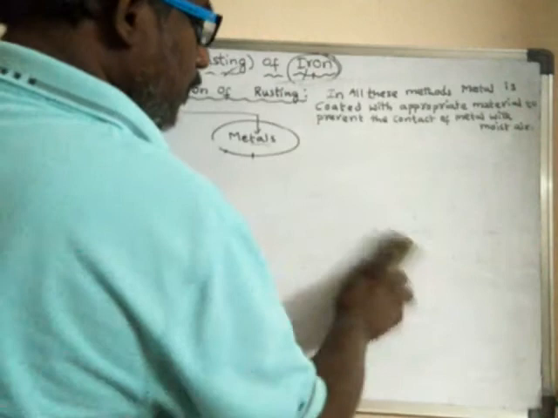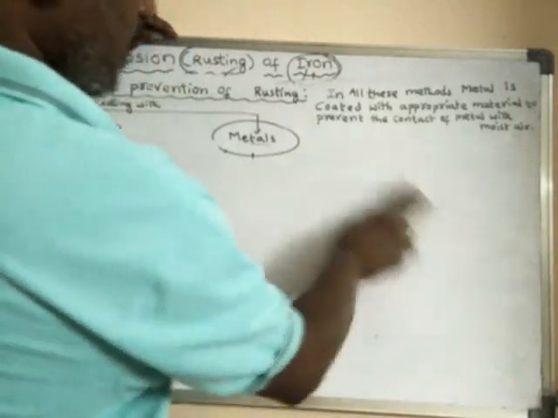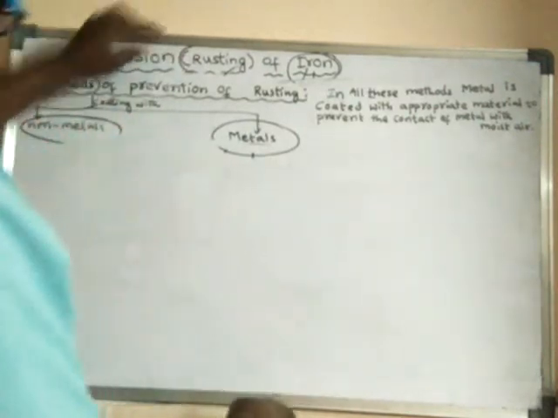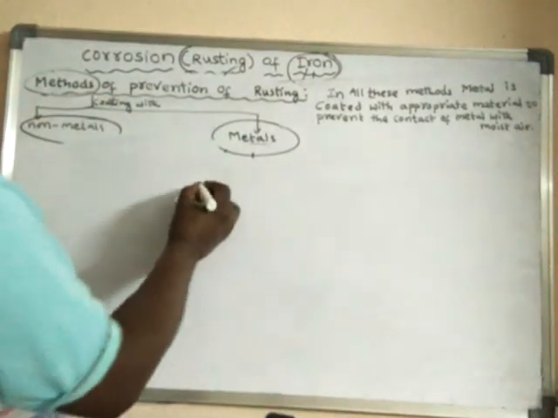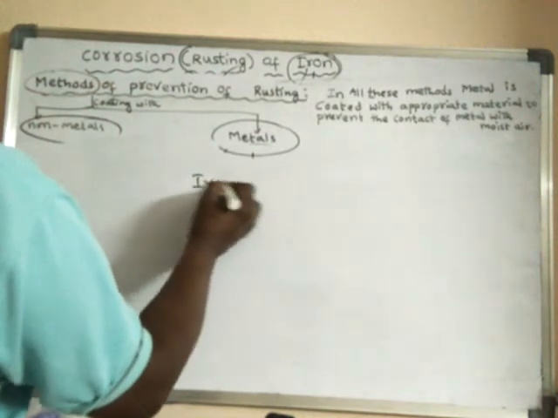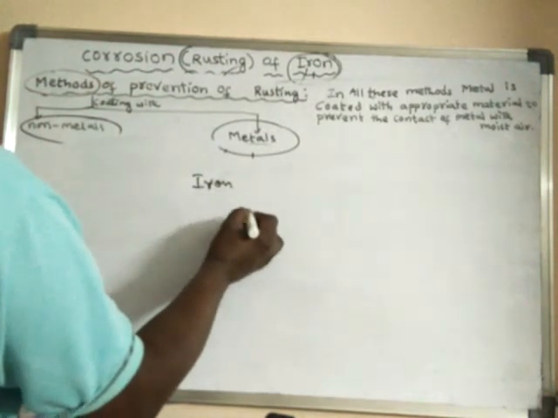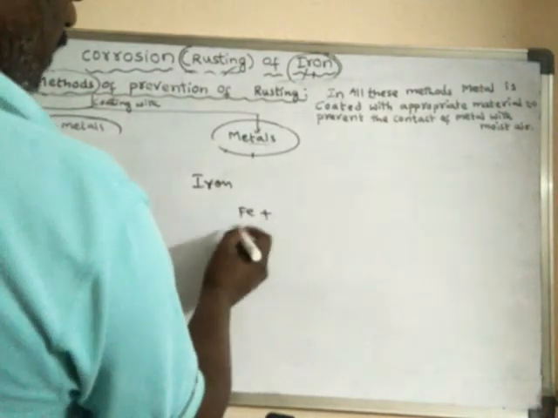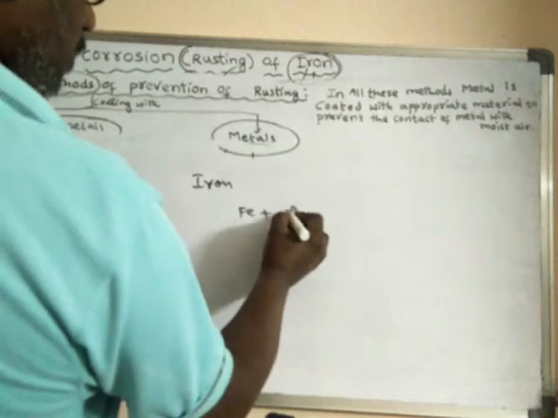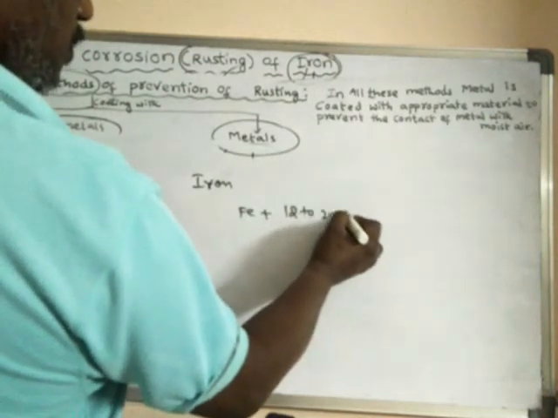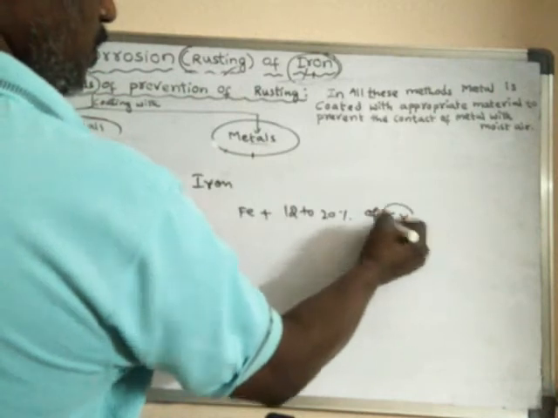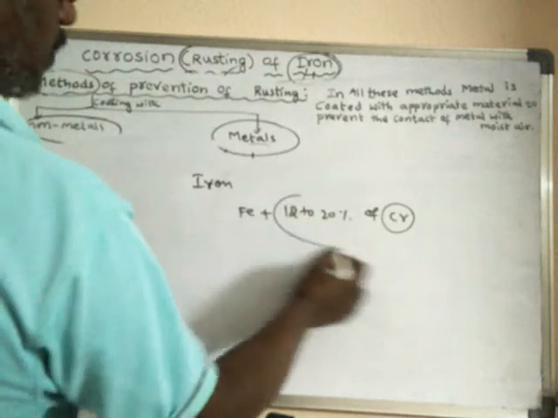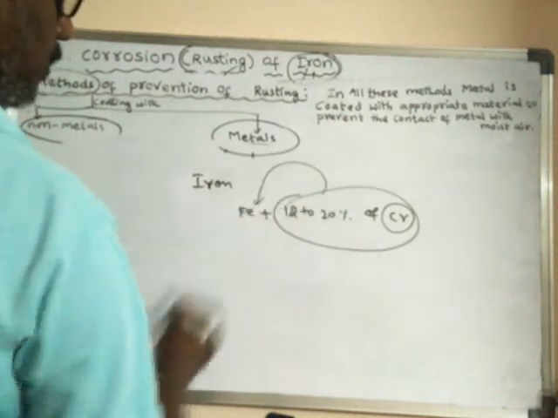Here we add 12 to 20% of chromium. It is incorporated into the iron.